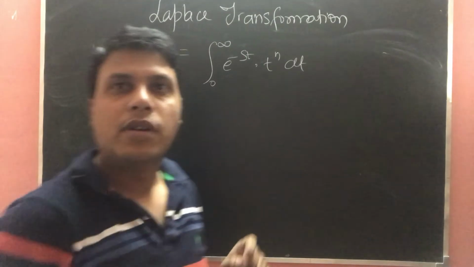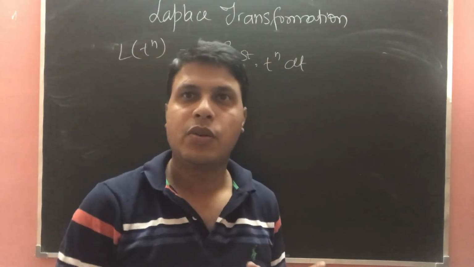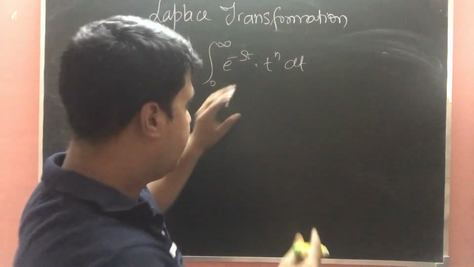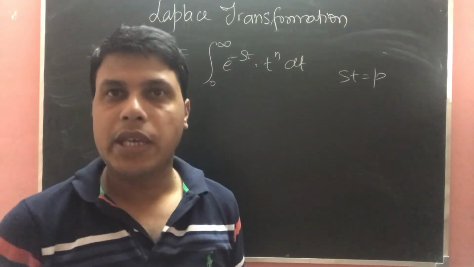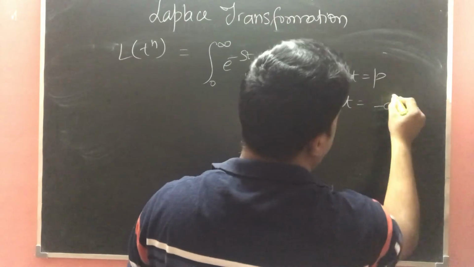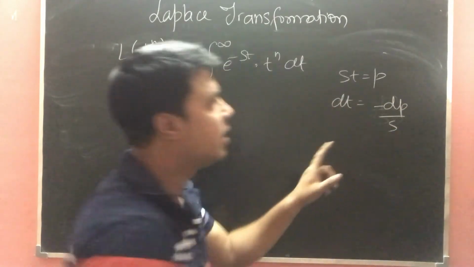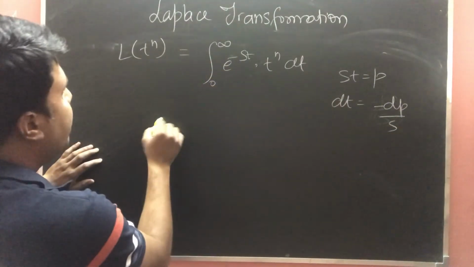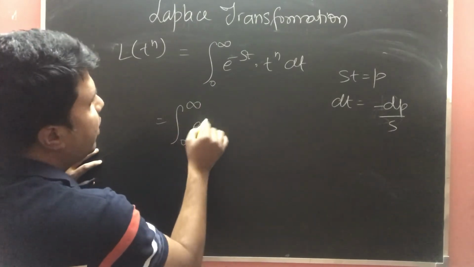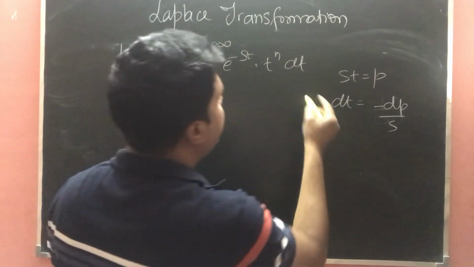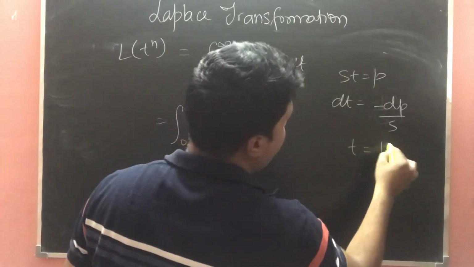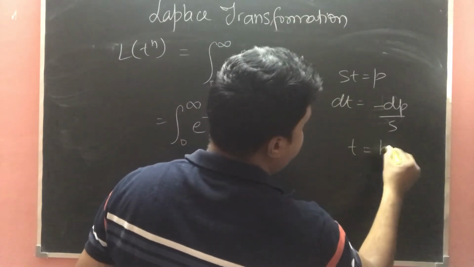Okay, so we have to substitute to get the result. Like we can take st equals to p, so dt is dp over s. I think this is correct. So it will be 0 to infinity e power minus p, and t will be equals to p over s.